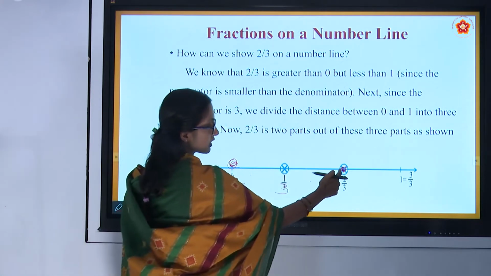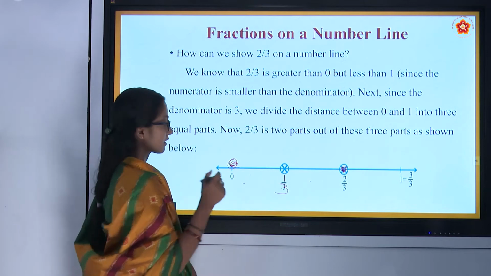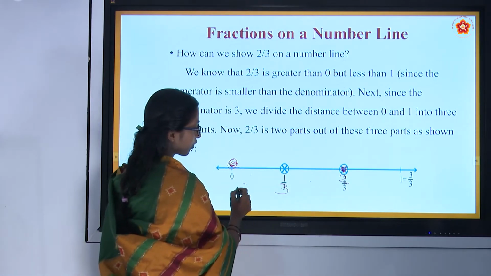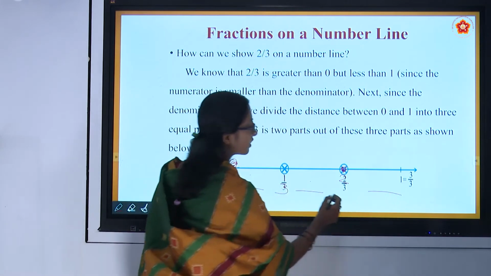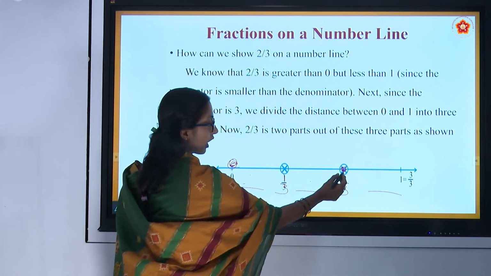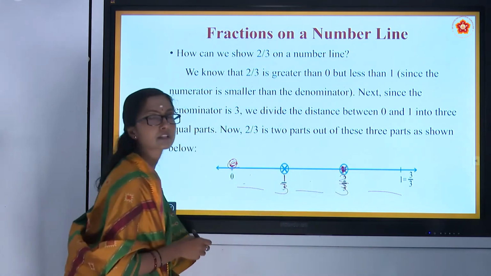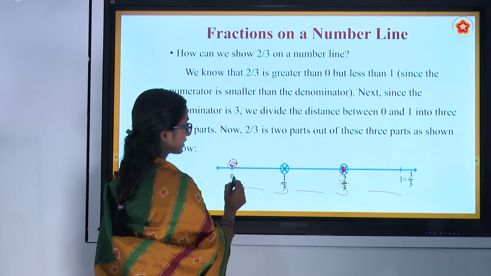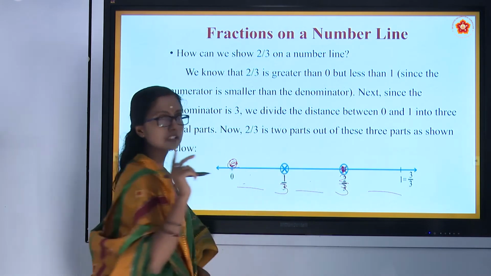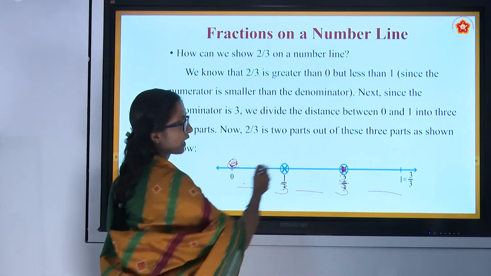From this point to this it is 2 parts, total 2 parts among 1, 2, 3. Total parts were 3, and until 2 we have marked, that is 2 by 3.